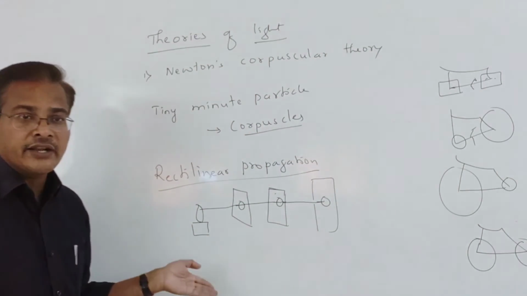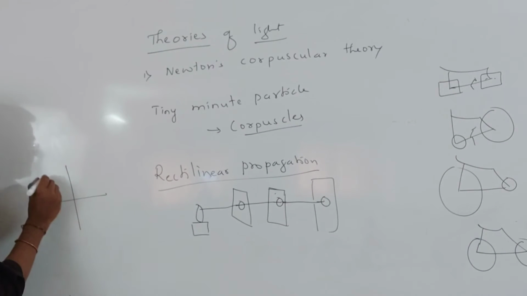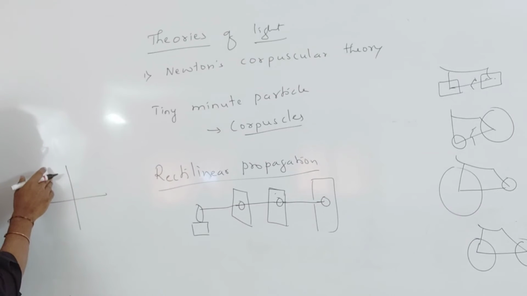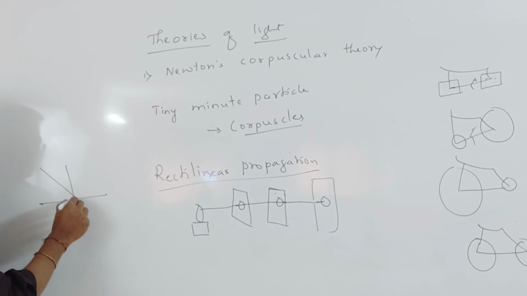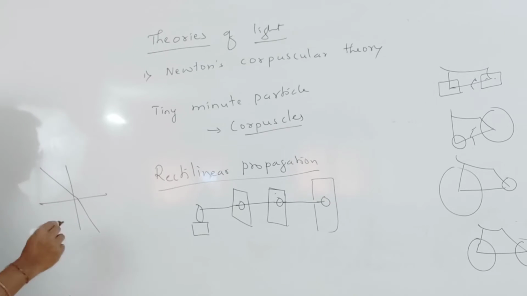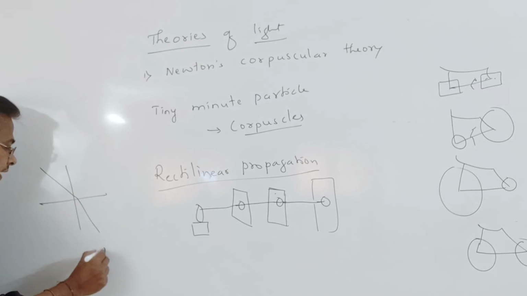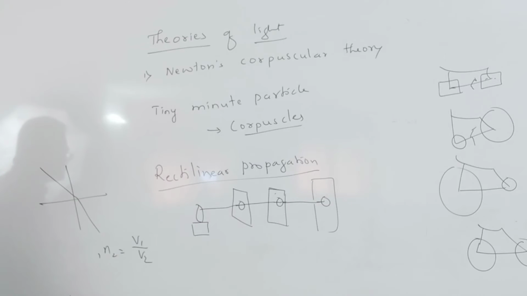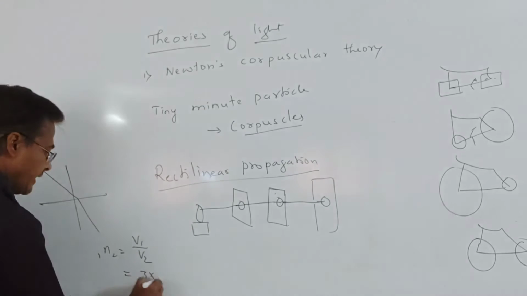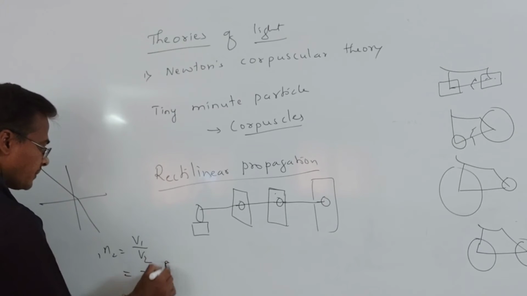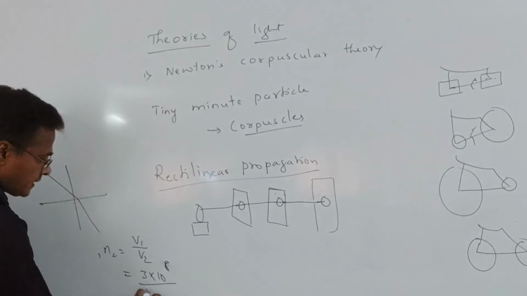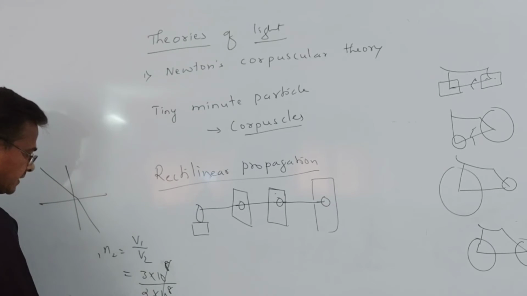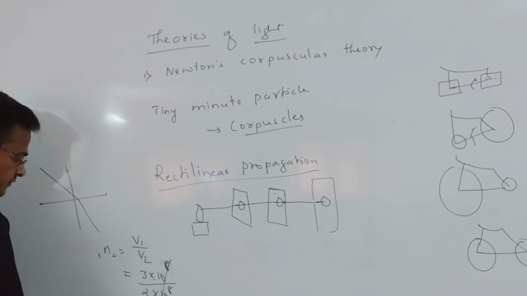As we know in ray optics, the velocity of light is lesser in the denser medium and greater in the rarer medium. So when light travels from one medium to another, n1,2 equals V1 by V2. The velocity of light in air is 3 into 10 to the power of 8 meter per second. If the velocity of light in glass is taken as 2 into 10 to the power of 8, this gets cancelled, so the refractive index of the glass is 1.5.